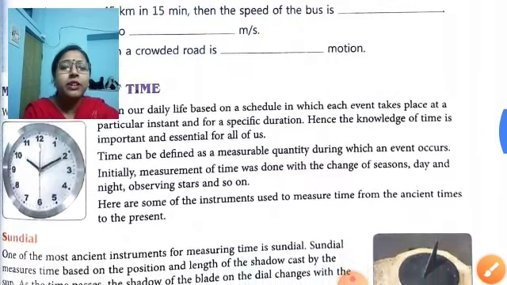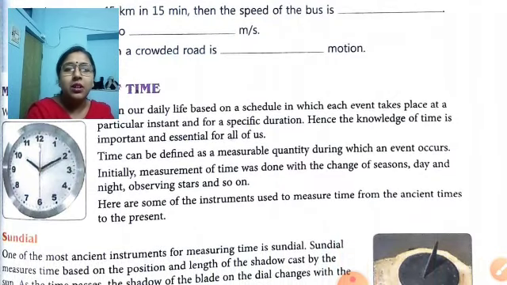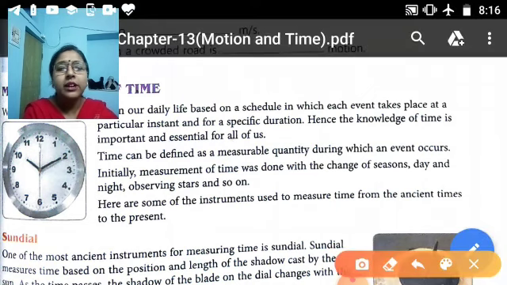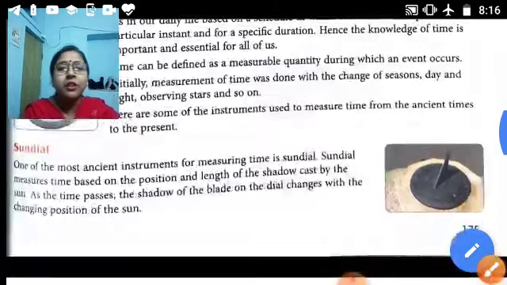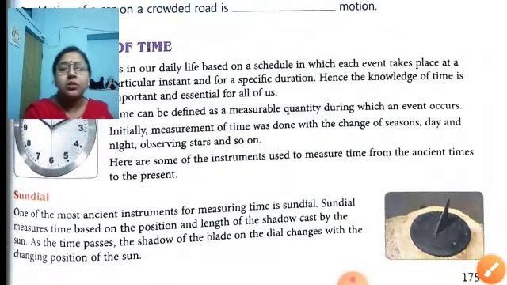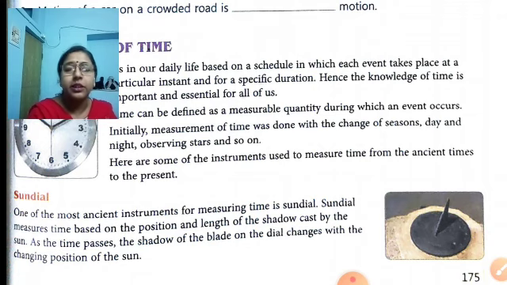Initially, measurement of time was done with the change of season. So, in ancient times, the measurement of time was done with the change of season, day and night, and observing stars, and so on. Here are some of the instruments that were used to measure time from ancient times. What are these instruments? Number one, sundial. Then we have the sand clock and the water clock. So sundial, sand clock and water clock were the instruments used in ancient times.